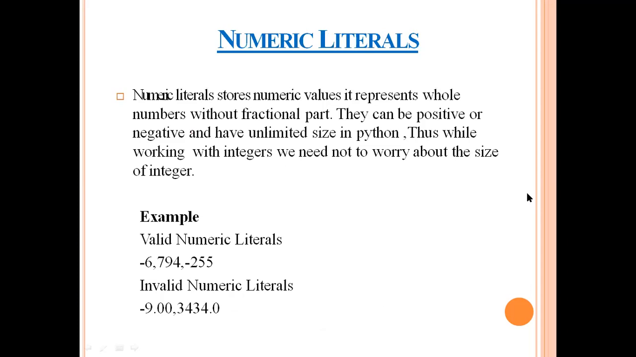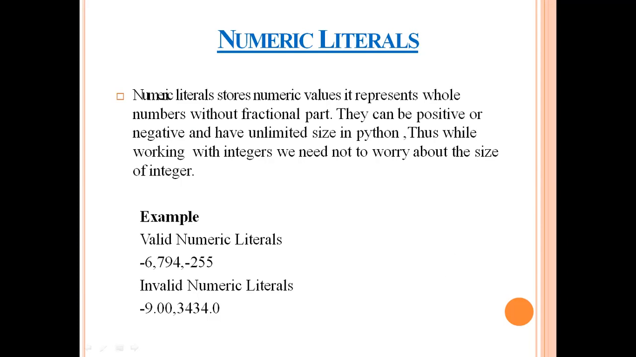The next literal is numerical literals. A numerical literal stores numeric values. It represents whole numbers without any fractional part. It may be positive or negative, and there is no size limit in Python. You can declare a numeric literal of any length. So while working with integers, we need not worry about the size because it is unlimited in Python.